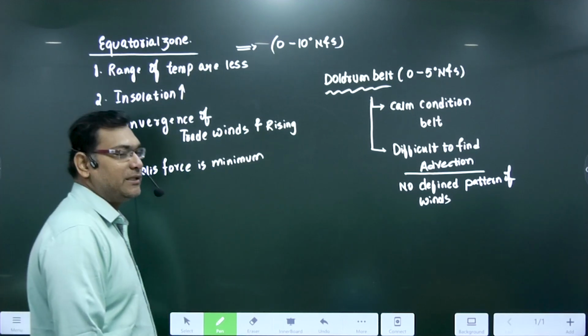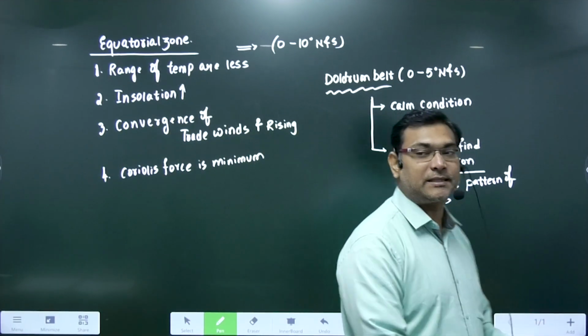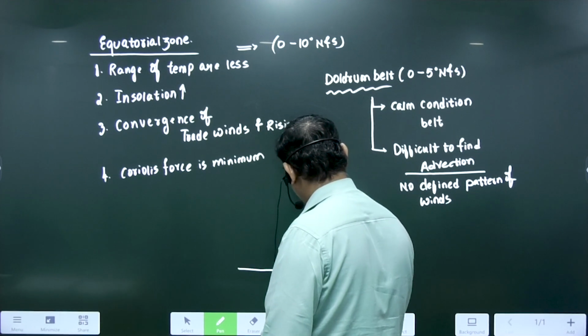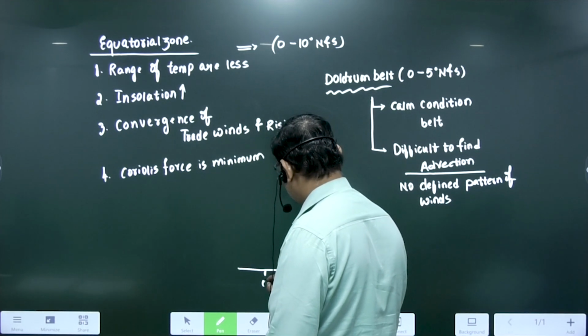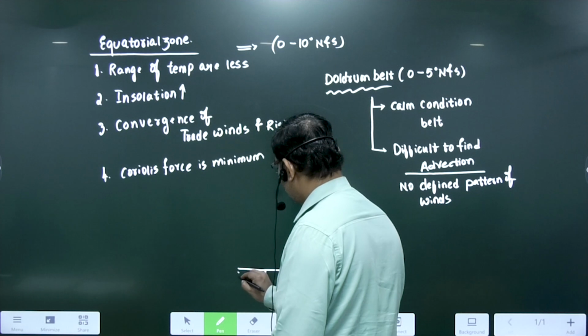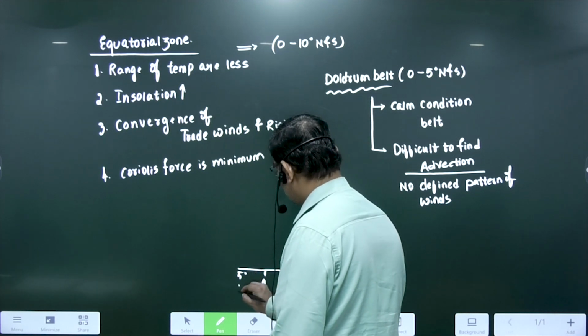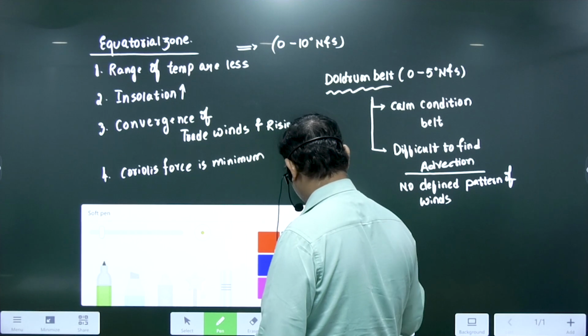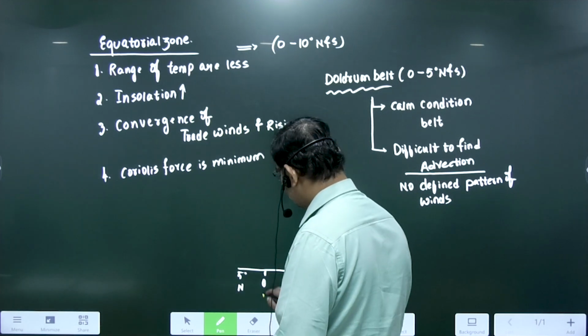Why is it calm condition? Listen here. Actually, this is 0 to 5 degrees, both north and south. So can I say there is a convergence of the winds that takes place here?